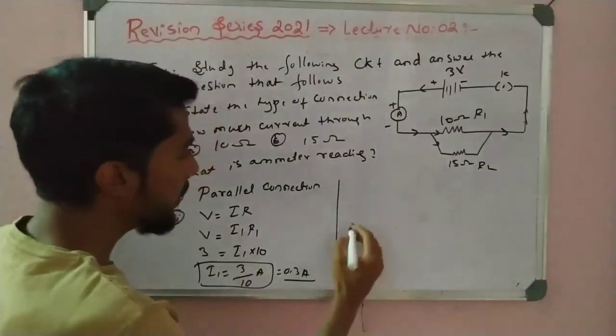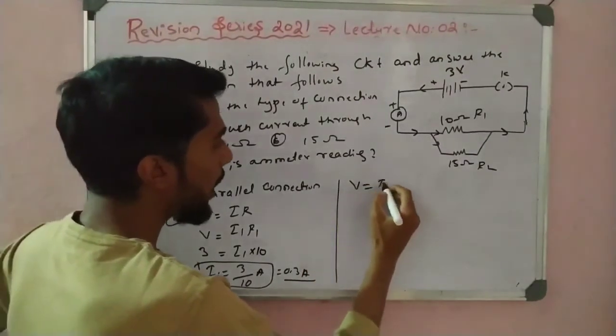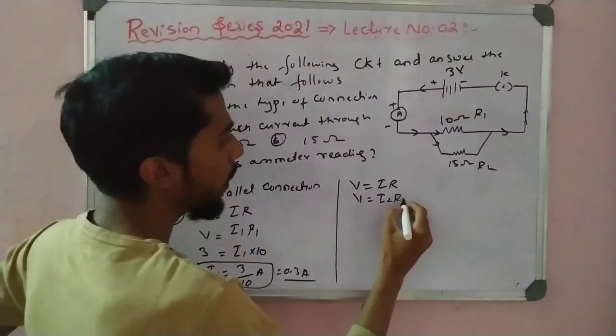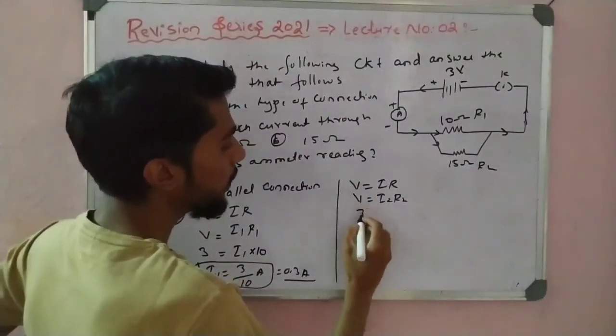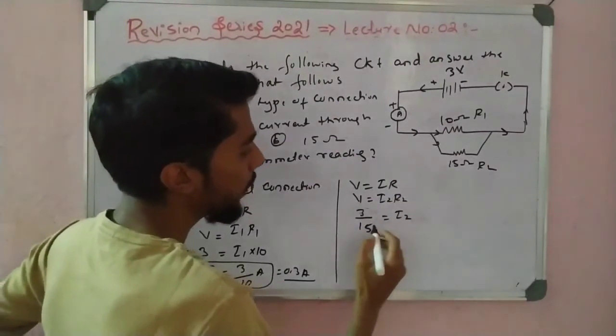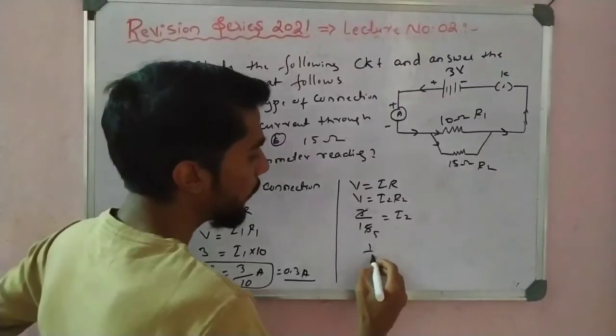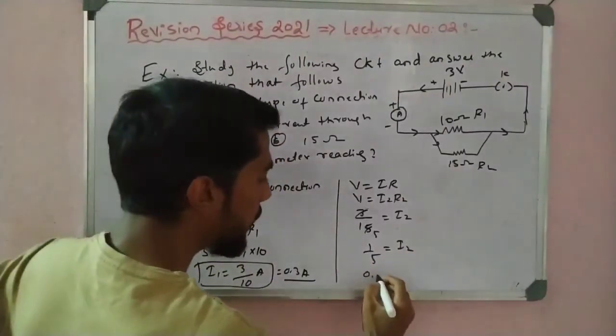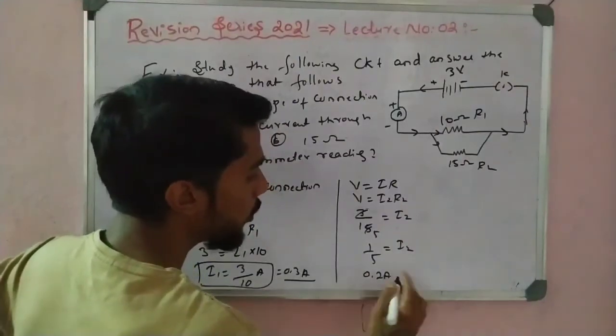Okay, now let us see the next one. V is equal to IR, so V is equal to I2 R2. V is 3, so 3 by R2, which is 15, so I2 is 3 by 15, that is 1 by 5, which is nothing but 0.2 ampere. Okay, 0.2 ampere.